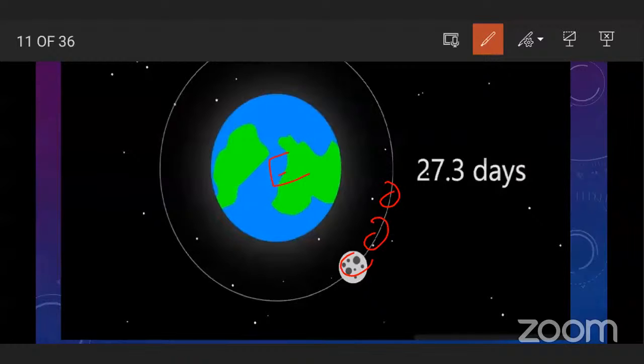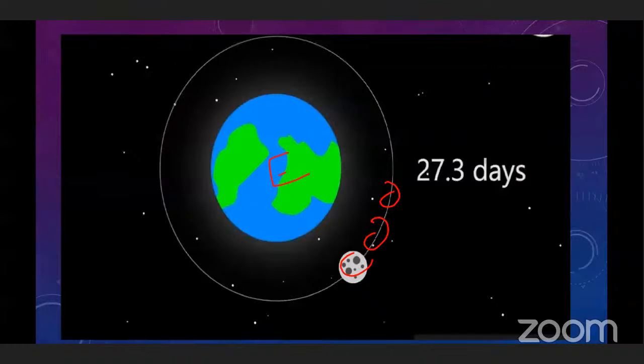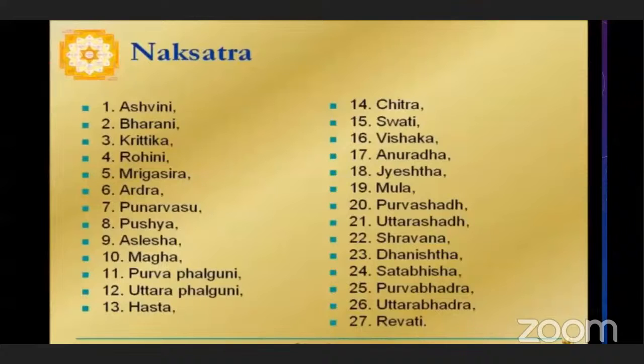Okay. And a nakshatra is known from the brightest star that it contains. See, these are the names of different nakshatras, and these names are given by the brightest star. That nakshatra contains a brightest star. This brightest star is called Yog Tara. These are the 27 nakshatras.